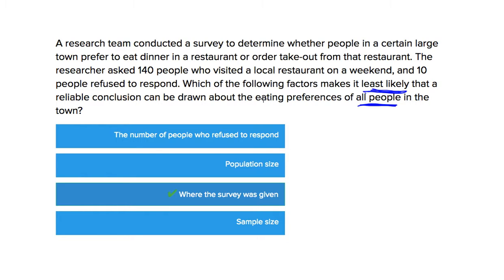Given that it was only asked at this restaurant and it was only on a weekend, that doesn't really give you a reliable source of information. It limits the different types. Hypothetically or in reality, you should be pulling from the entire population in this town, a random sampling, if you will. So choosing just from the people who go to the restaurant on a certain weekend does not give you a random sample, and that's why it'll give you the least likely reliable conclusion that can be drawn: where the survey was given.